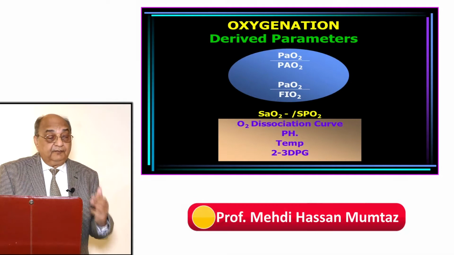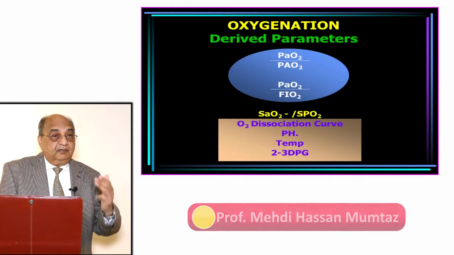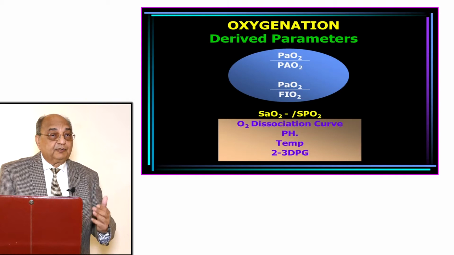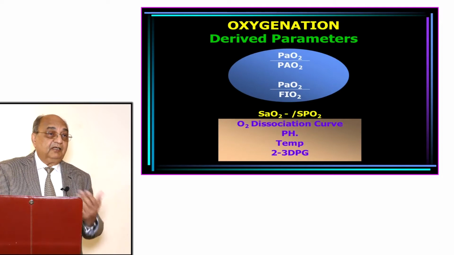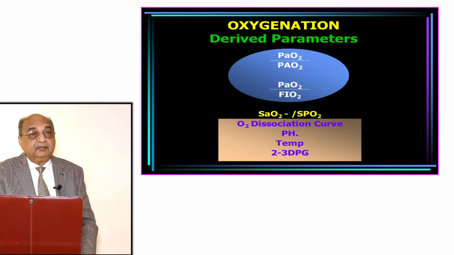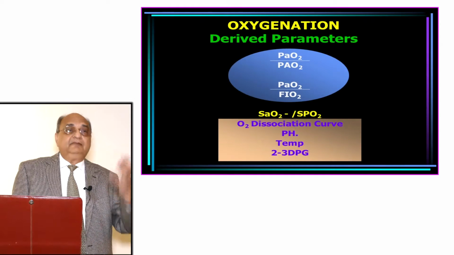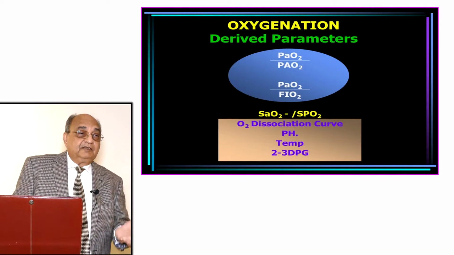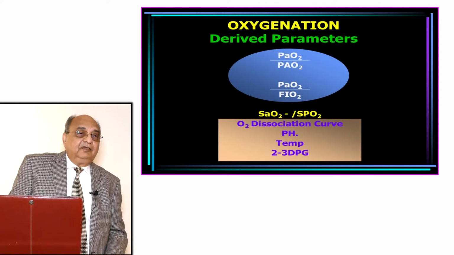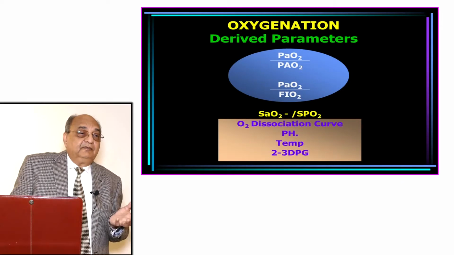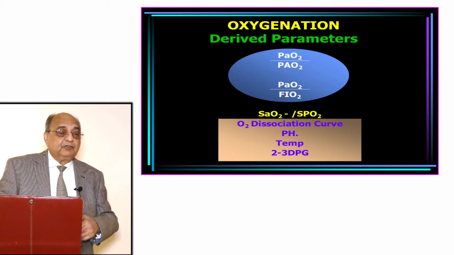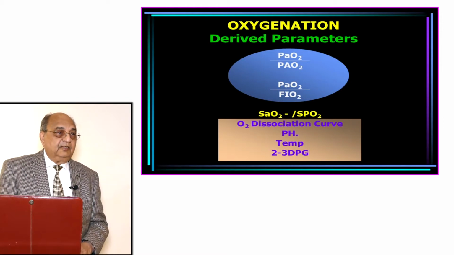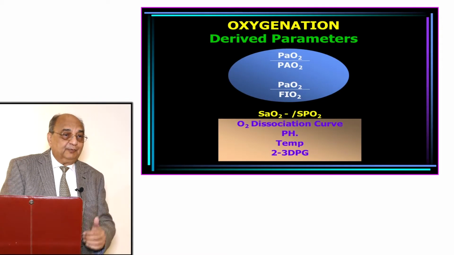Now there are three factors which affect the integrity of the oxygen dissociation curve. One is the pH, another is temperature, and the third is 2,3-diphosphoglycerate. If the temperature is high, if the acidity is high, or if the 2,3-DPG is high, the oxygen dissociation curve shifts towards the right. It means it is in dissociation mode. It is in a giving mood, not a taking mood.